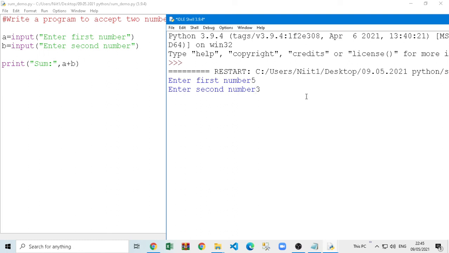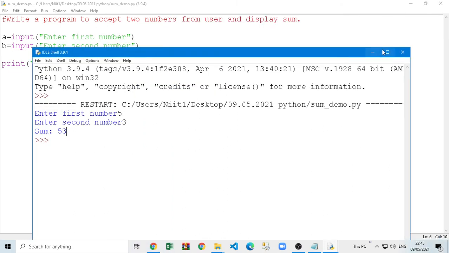So now what is the next line? If I enter here, see, it's printing sum. Well, what after sum? See, it's printing, is it sum, is it addition? See, there is a problem. Why is it printing 5 plus 3 as 53? It should be 8. It's printing 53.